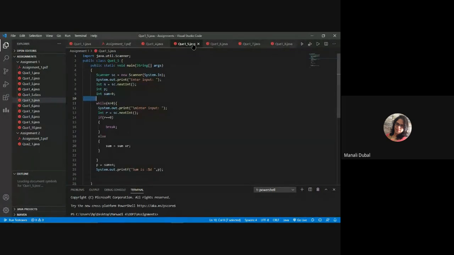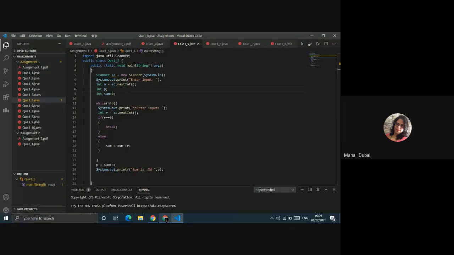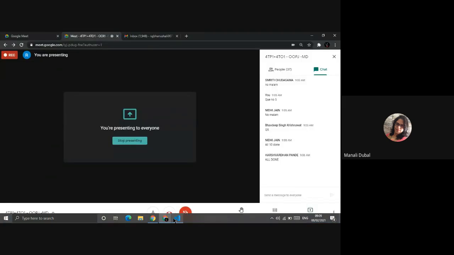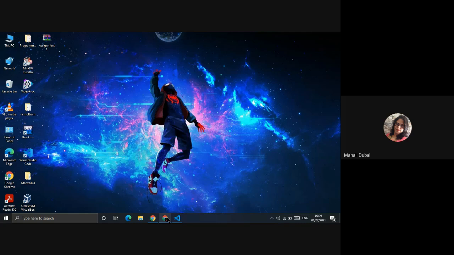Ma'am, that means we need to take input outside of the loop, no? No need to keep it. See, you keep the loop as infinite in itself, and you can take the input inside. No need to take the initial input, no need to take two inputs. Okay, the same thing you are doing. Panjwani, show me your program.